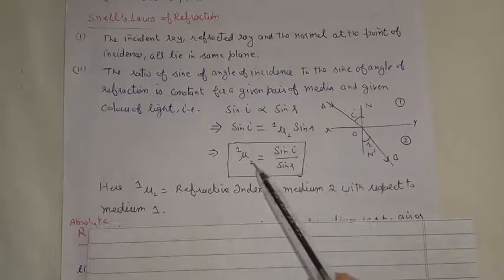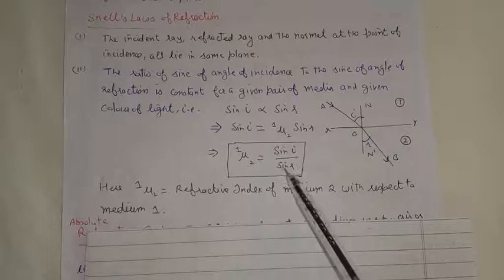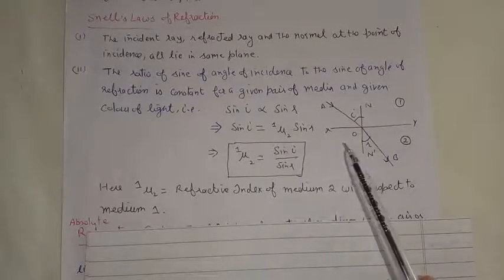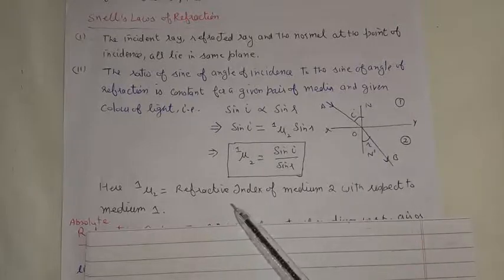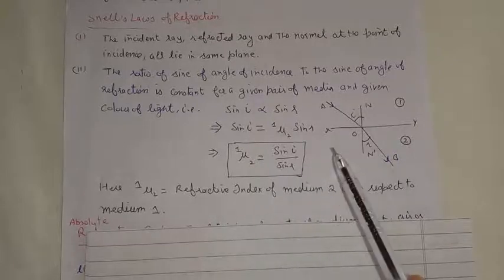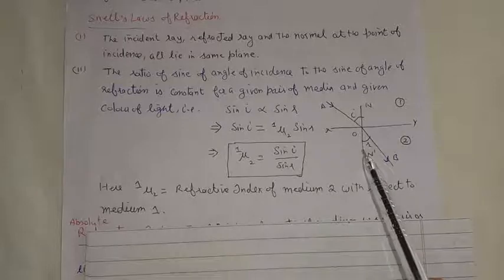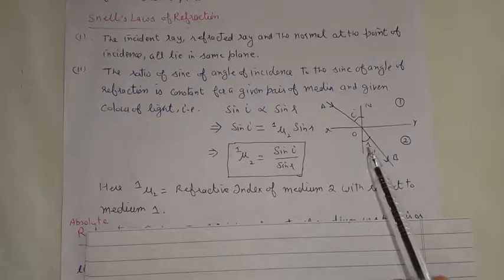So this constant quantity, this number which we get after taking the ratio of sine I and sine R, gives us the refractive index of medium 2 with respect to medium 1, which is just a simple number which helps us know how much bending in the path of the light ray has taken place when light goes from one medium into the second.